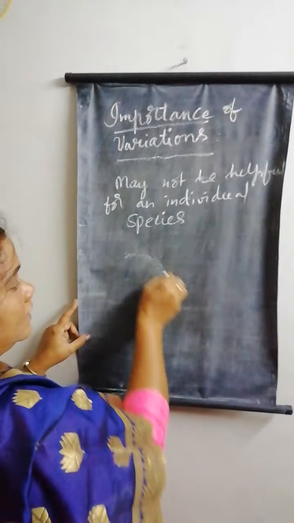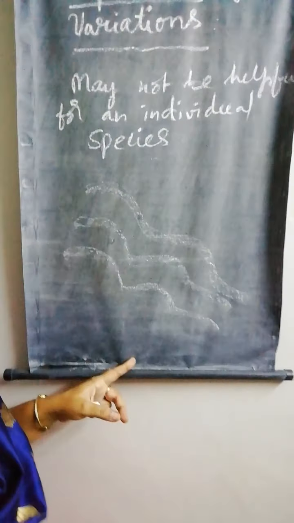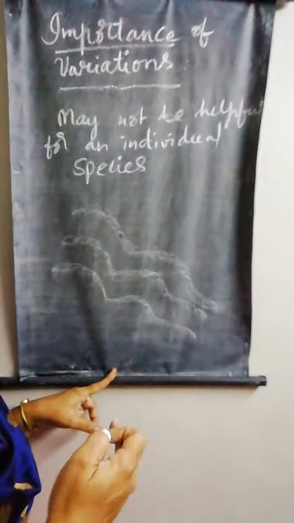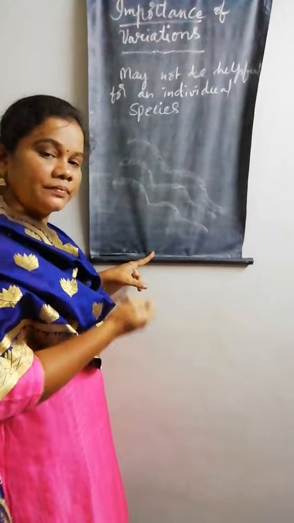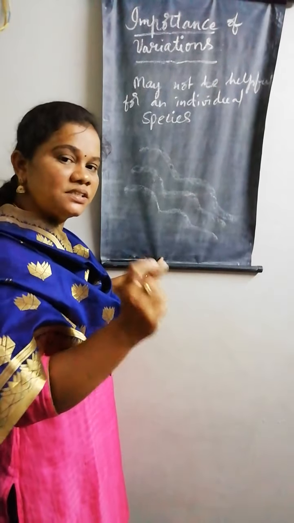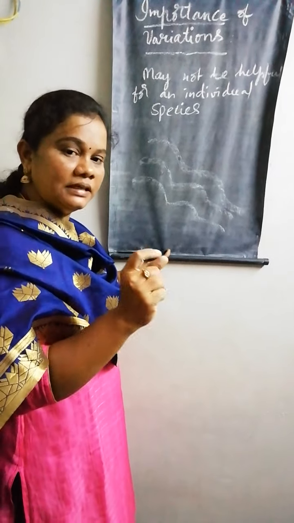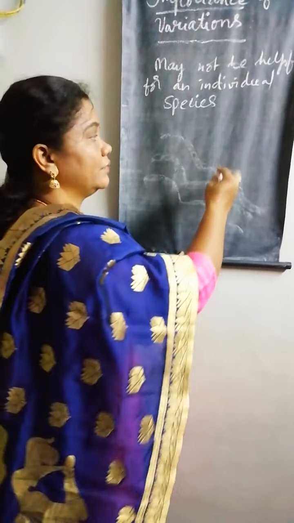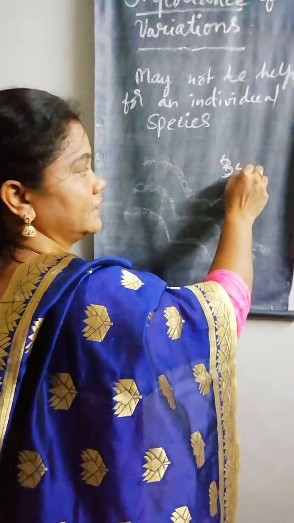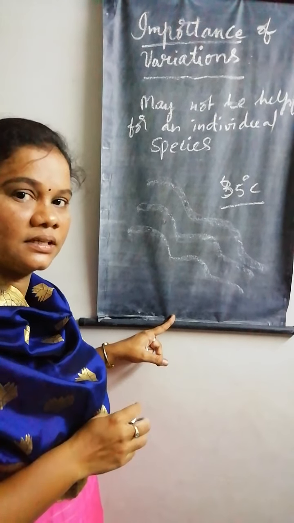Imagine there is a stream of water, where the water continuously flows. In this stream, assume there is a species of bacteria happily living, where the temperature is always optimum, for example 35 degrees centigrade.